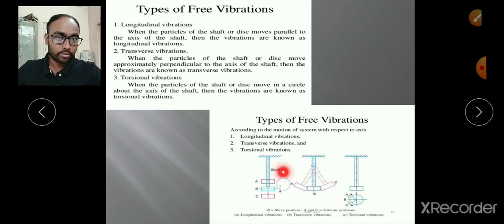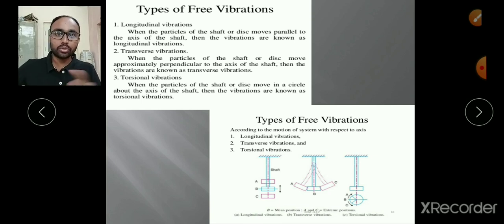By looking at the diagram, you can see B is the mean position, A is one extreme position, and C is another extreme position. It is taking vibrations in the vertical direction and the axis is also vertical, so these are longitudinal free vibrations.